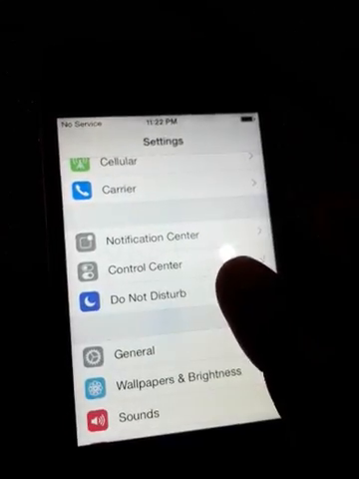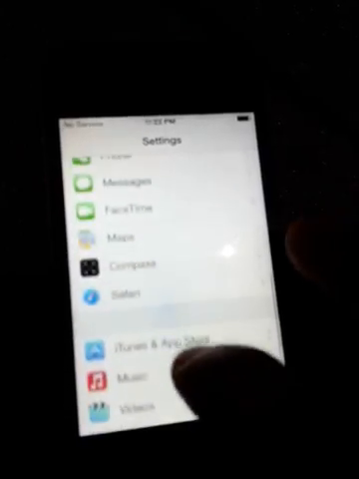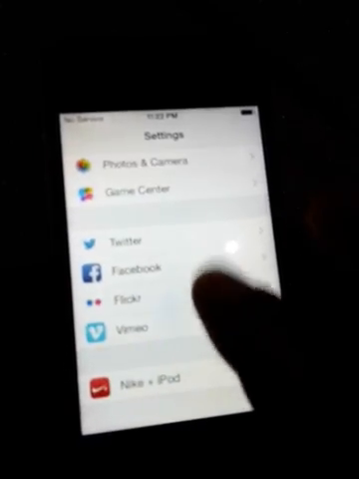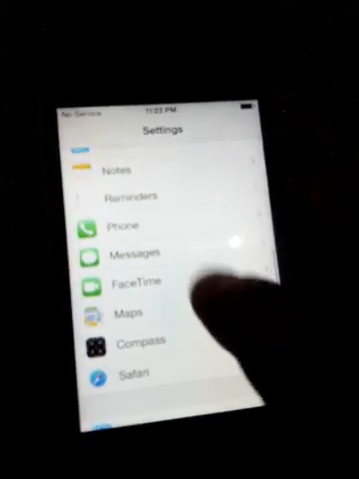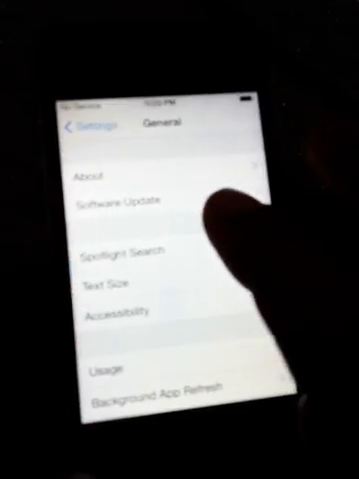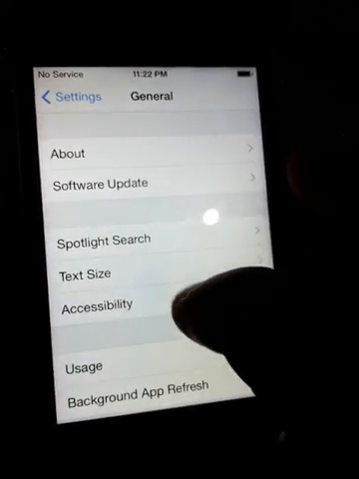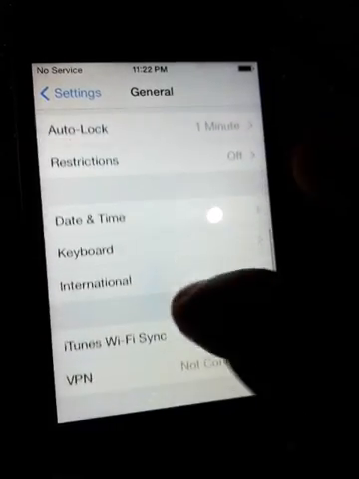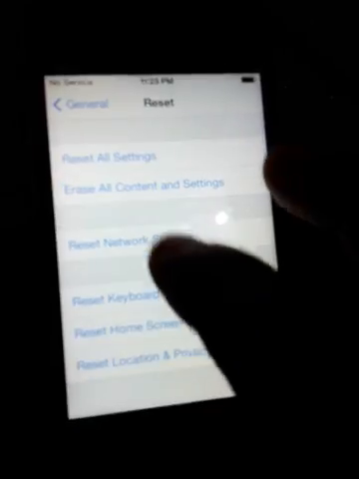You need to go to... scroll it down, find somewhere. You can see here general, go to general setting. In general setting, just scroll down, you can see a reset. Just go to reset.